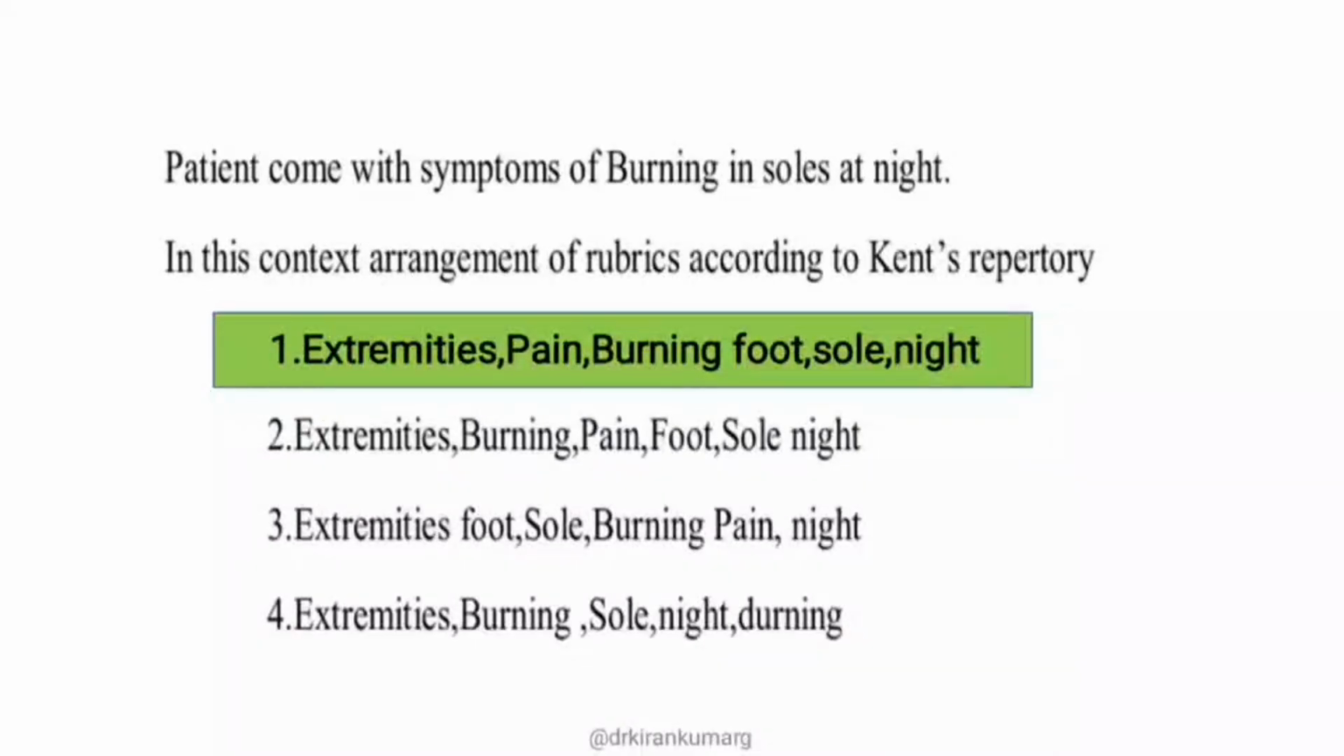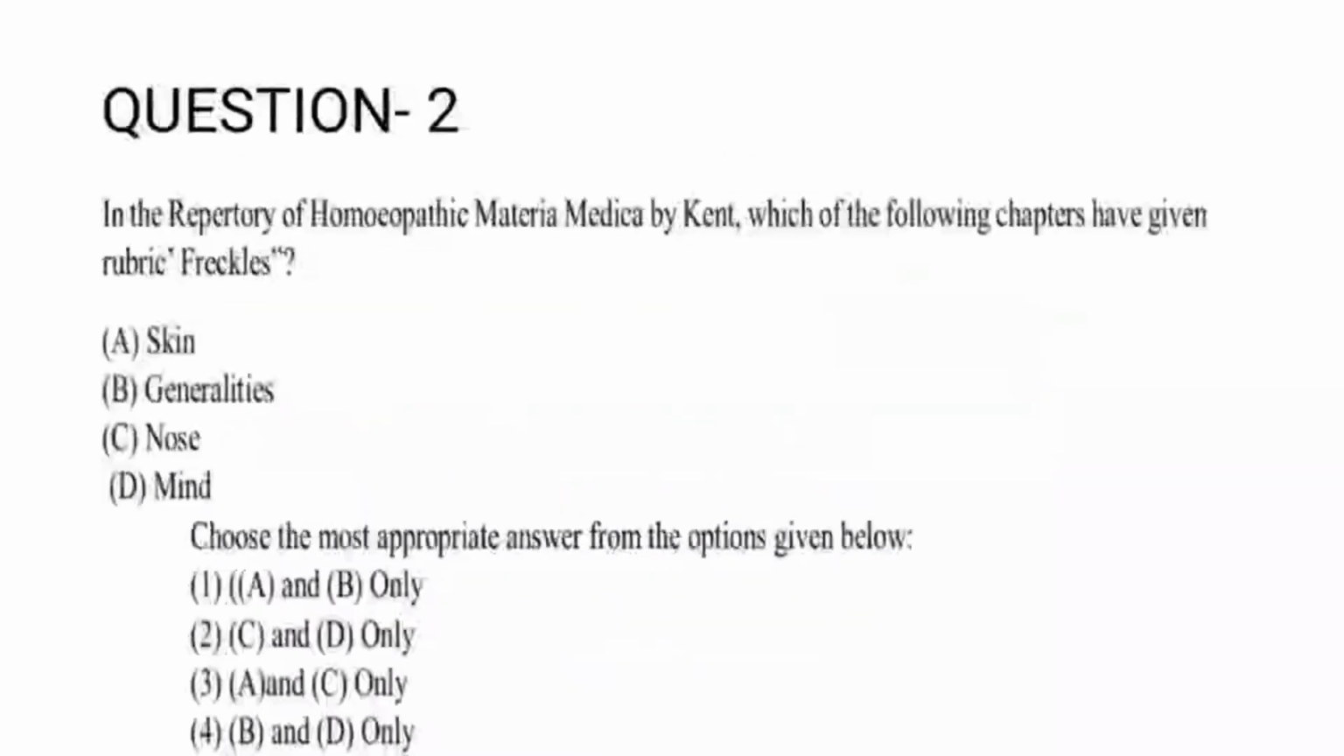So this is the exact rubric for the symptom burning in soles at night. Moving on to next question. Again this same question has been asked from the Kent's repertory itself. Again the question is regarding rubric hunting. Again here, which of the following chapters have given rubric freckles?